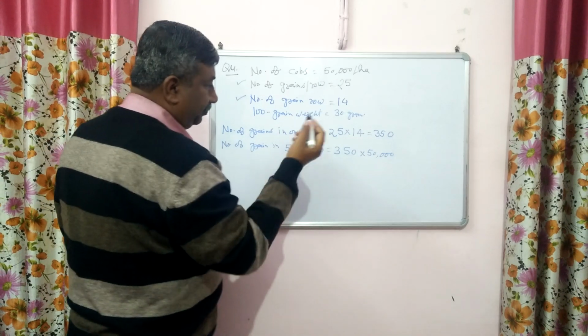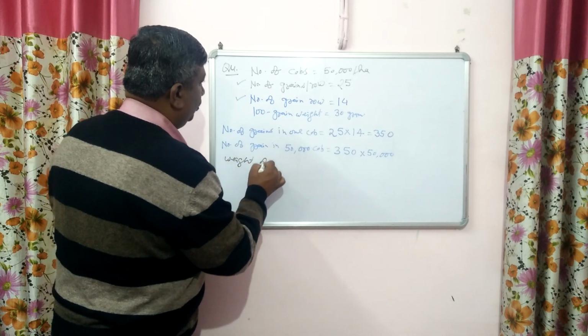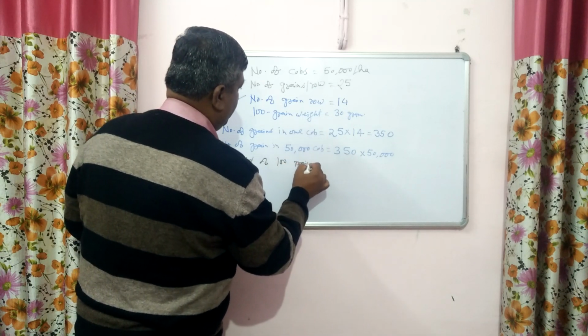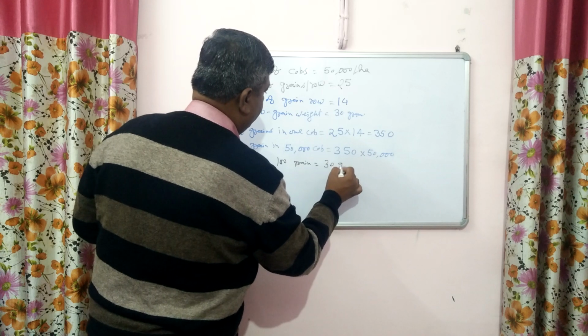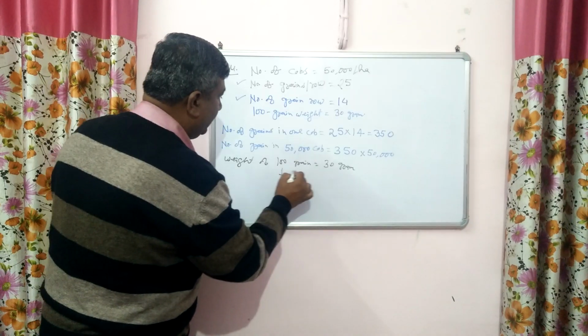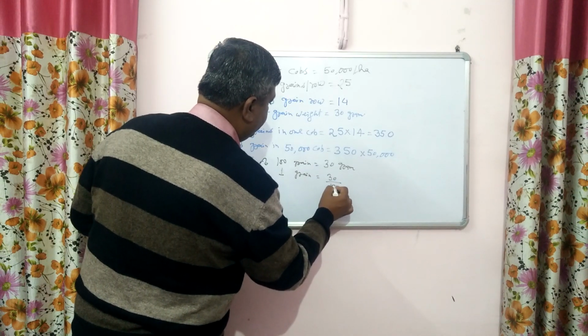Okay, so weight of 100 grain is equal to 30 gram. Okay, so now the weight of 1 grain, how much? 30 upon 100.